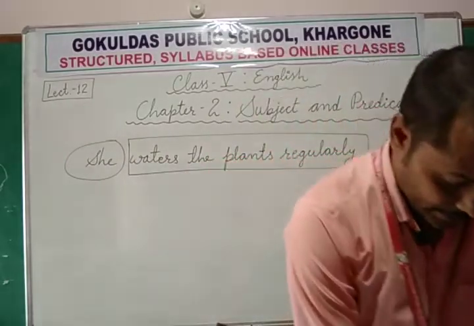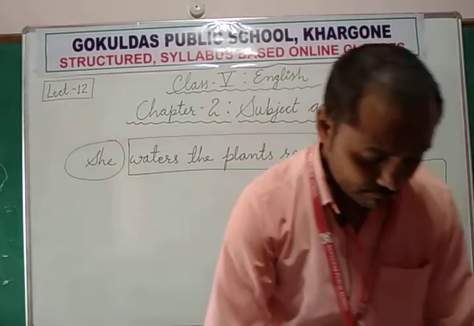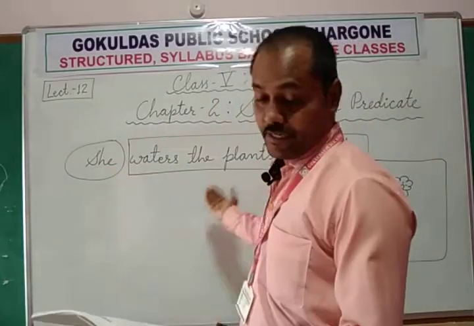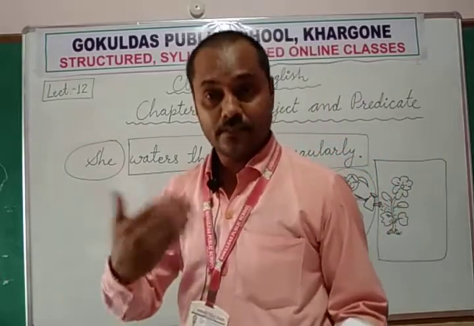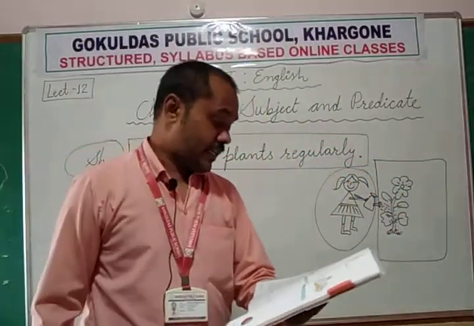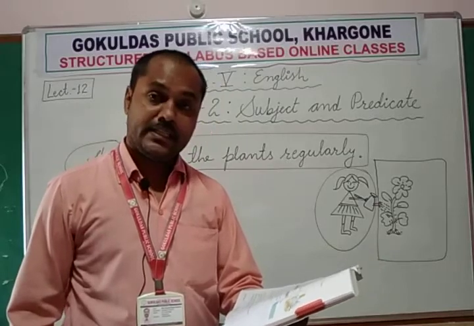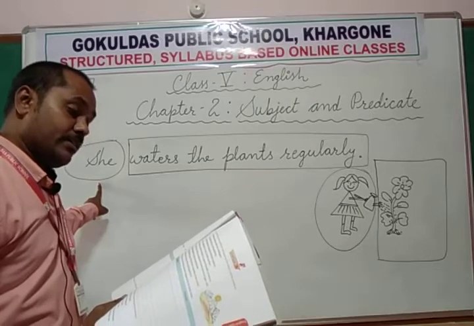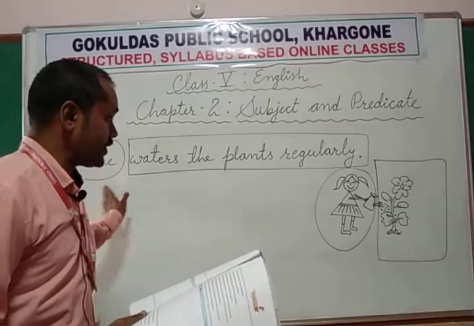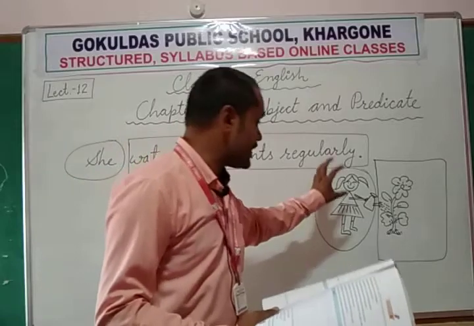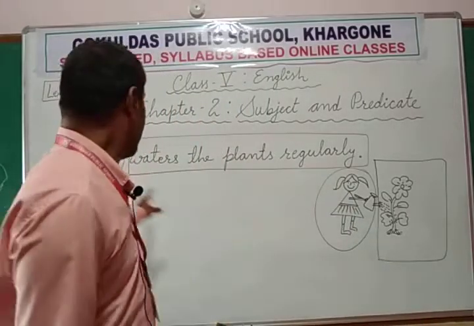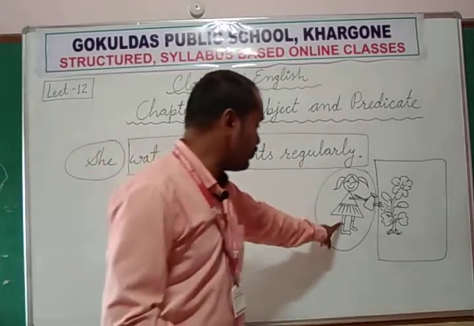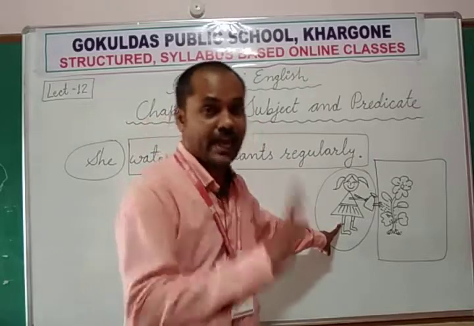Now, how can we define them? If we divide the sentence, one is subject and the other is predicate. Let's understand how. The subject is the part of a sentence about which something is said.